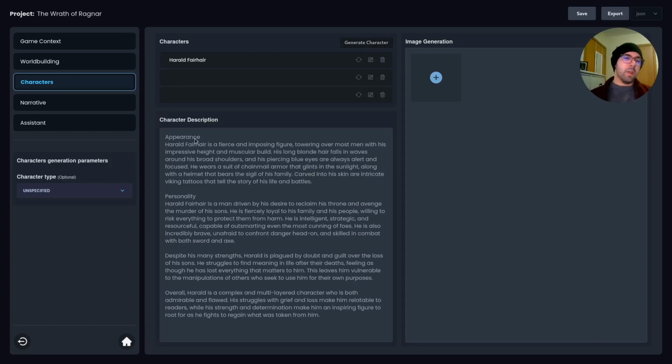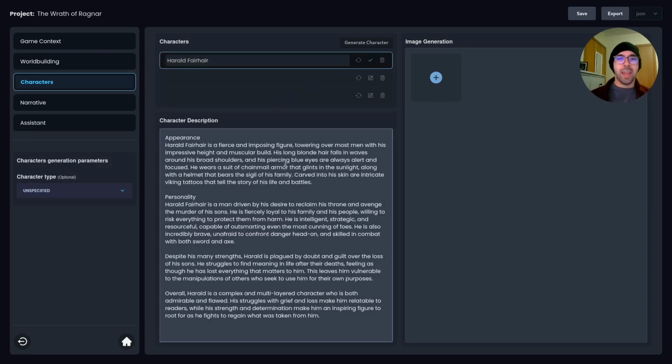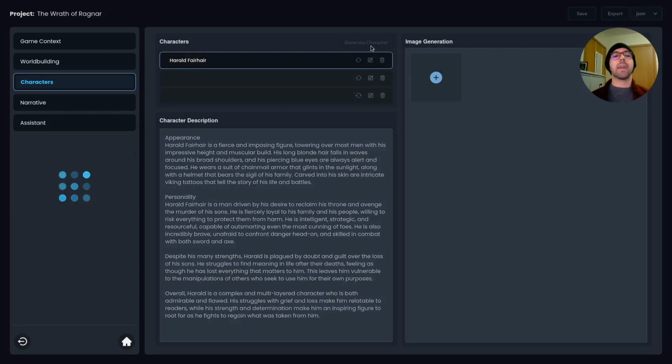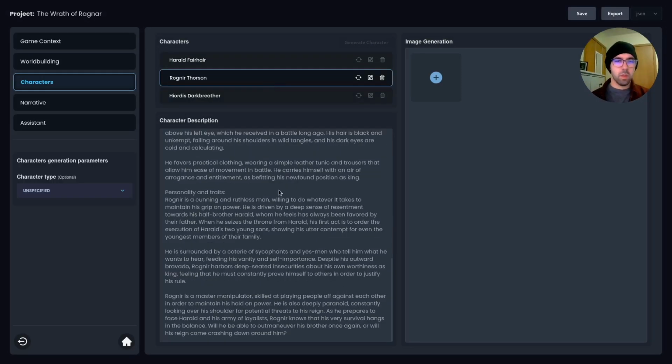So we get an explanation of the appearance and personality of Harald. If we want to go in, we can also edit any of this at any point as well. And that will be taken into consideration in the next step. So I'm just going to keep generating characters. See what type of cast we get from the AI.